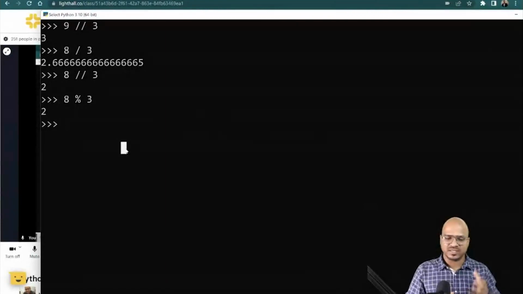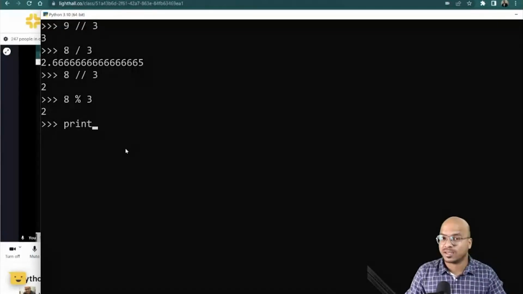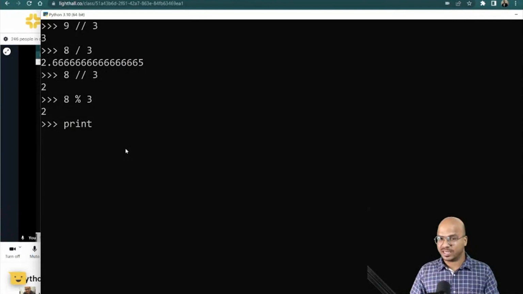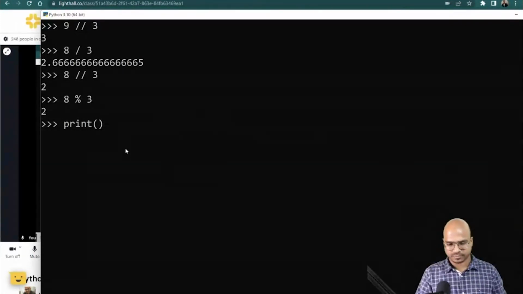So what we have is that every language has something called inbuilt functions or inbuilt methods. We have to use those functions to do something. One of the inbuilt functions we are going to use is print. We want to print something, and print is an inbuilt function. So let's use that. Every time you say function or method, it will have a name. So print is a name, and you will also have a round bracket.